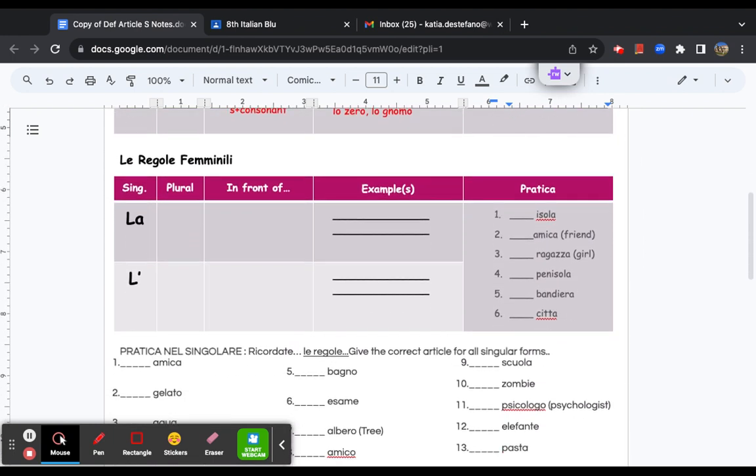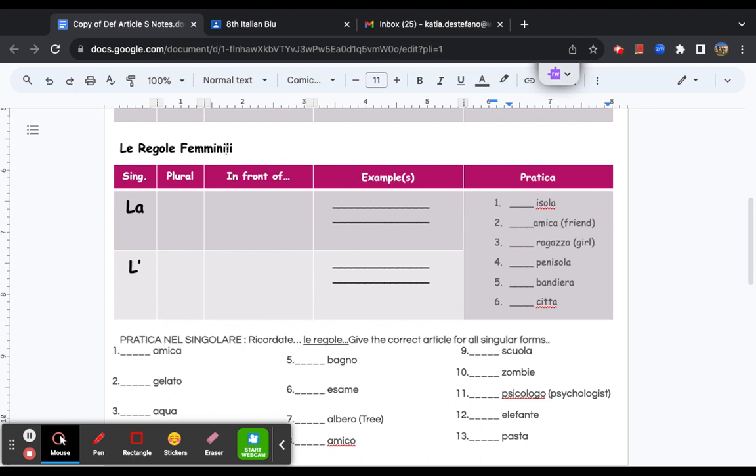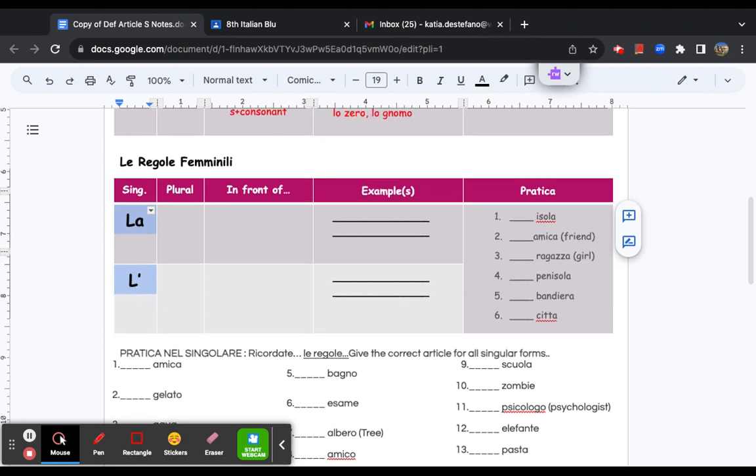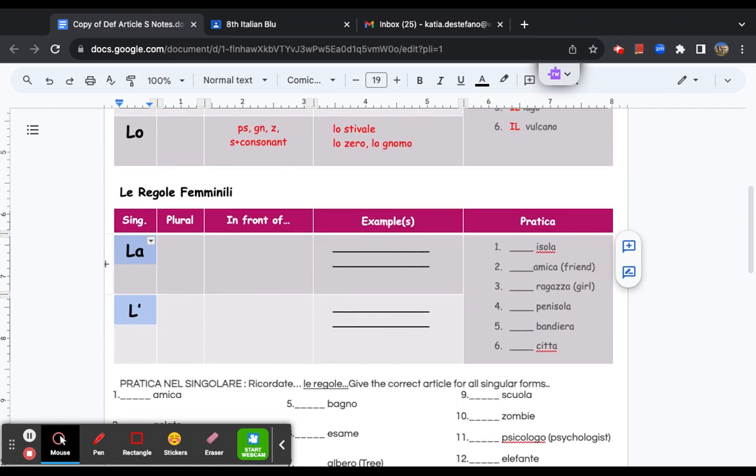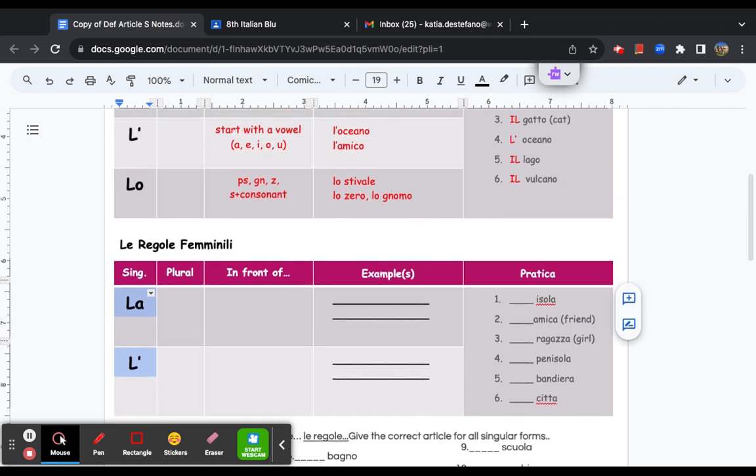All right, let's move down to femminile, feminine now. This is pretty facile, pretty easy. Perché abbiamo, we only have two, okay? So here we have la and l'apostrofo, and I'll give you a hint. One of them comes in front of a vowel, and one of them comes in front of a consonant. Let's take a look if we scroll up.